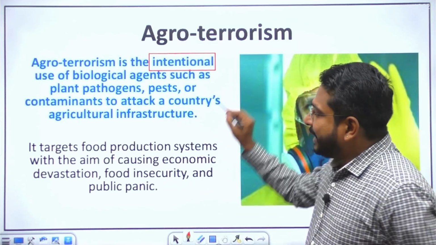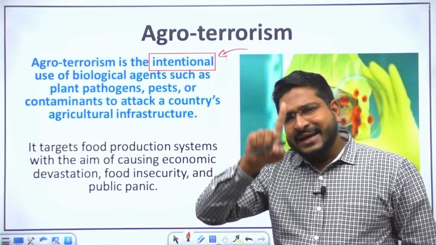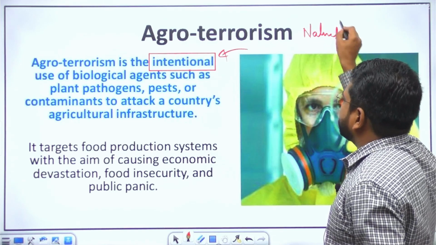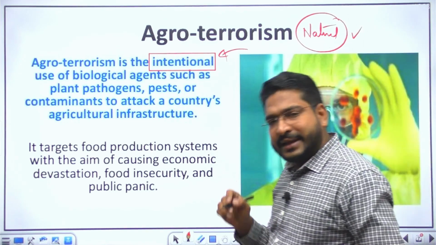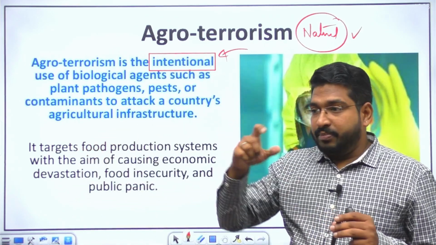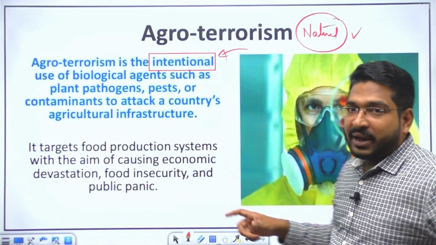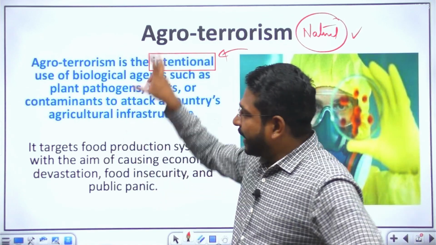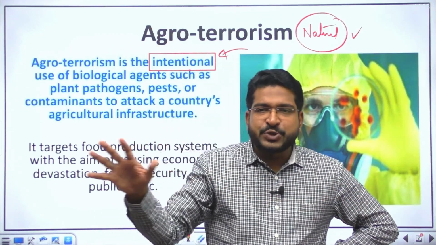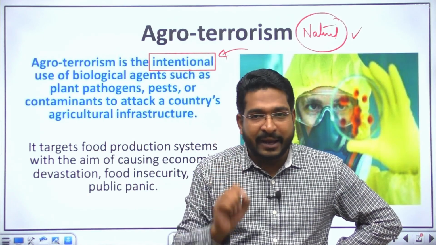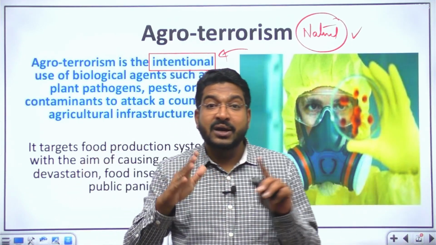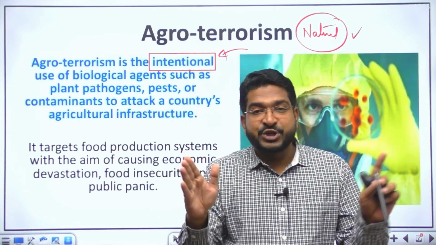I'm highlighting intentional. Why? Because there is always a possibility of natural outbreaks in agriculture. Is it not? There is a possibility, but an agro-terrorism based spread and a natural outbreak are quite different. Generally, agro-terrorism based intentional exposure leads to widespread disease in a very, very short time. A natural outbreak has its own transmission characteristics which are different. That is where we need to differentiate between these two.